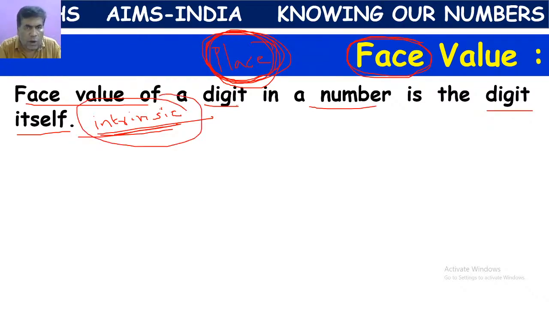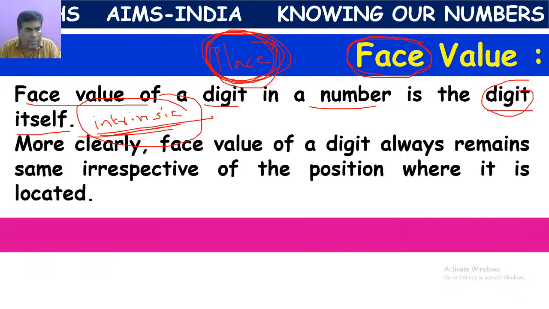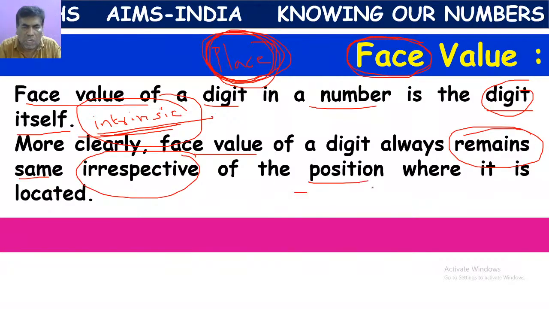So the face value of a digit is the digit itself. Let's see by example. This face value always remains the same, irrespective of the position or location.